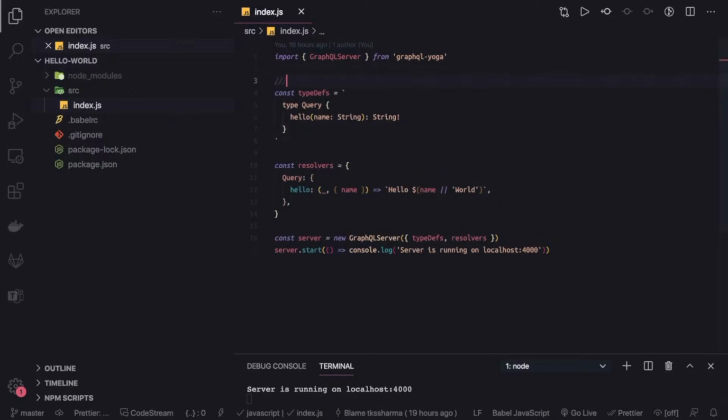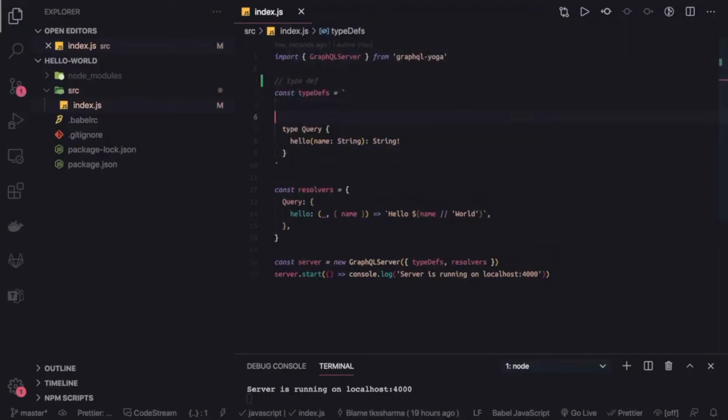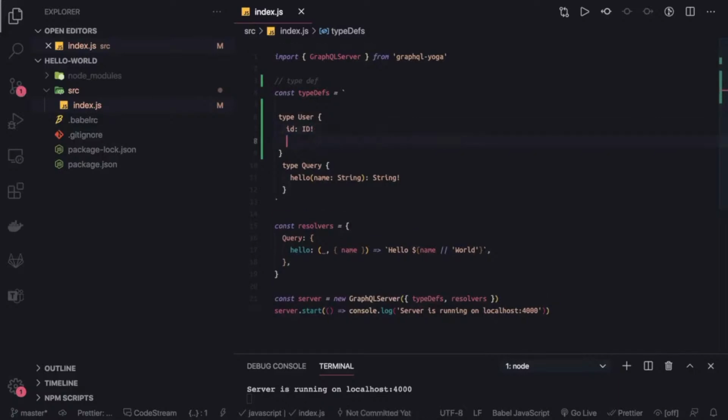Okay, and in these type definitions we are going to put all the things which we need, right? So this is the type query. Before that we will define all the types which we need. Okay, like I have a type user, and inside type user I have a few things. Okay, I have ID, I have name. All these parameters you can add.